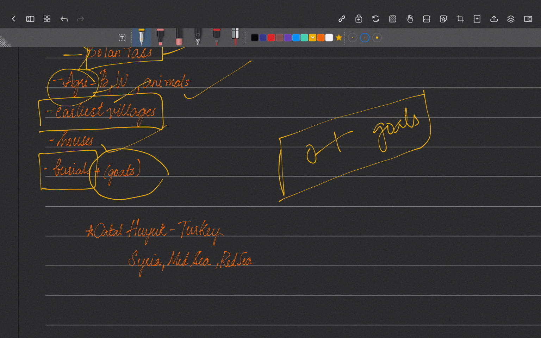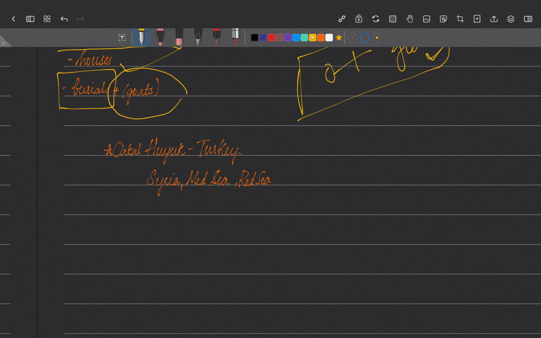So they used to bury all or some of the animals that they had, and some food items with them, because they thought the person would be served these things when he goes to the next world. So that is the feature of the burials.